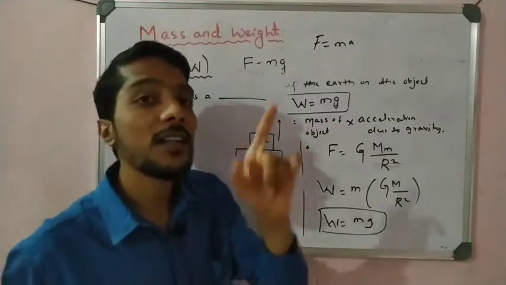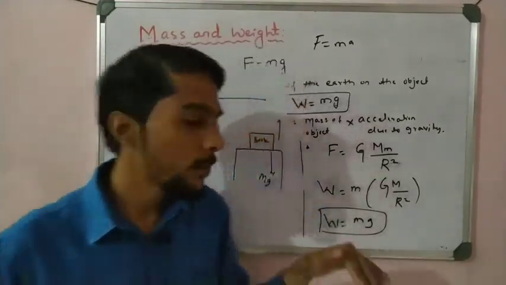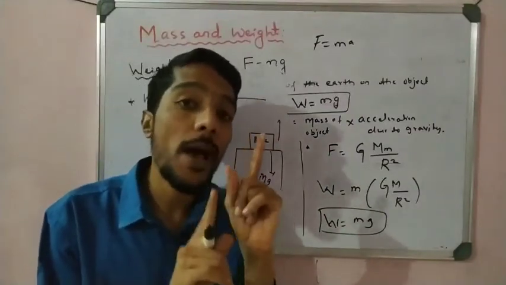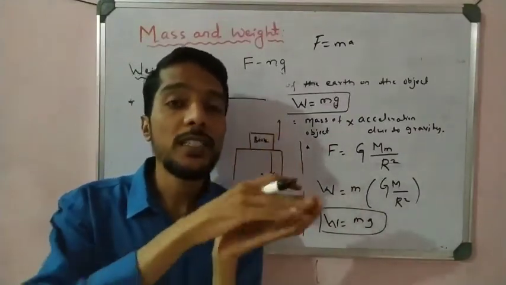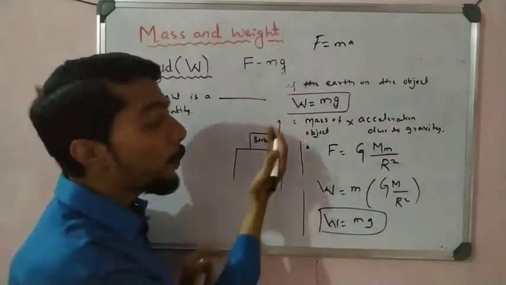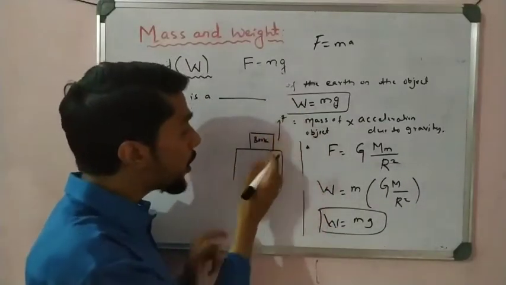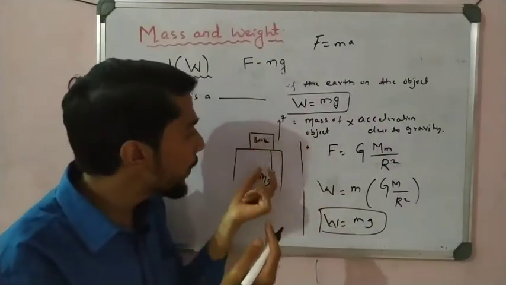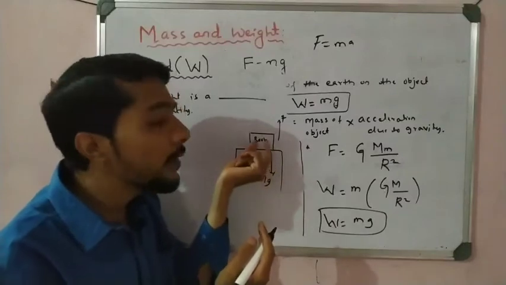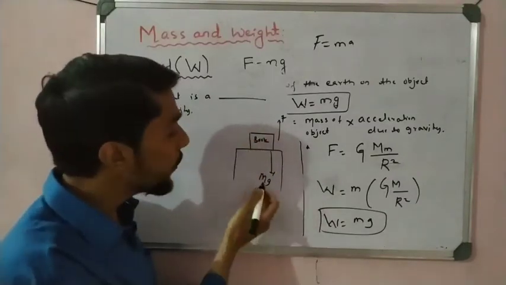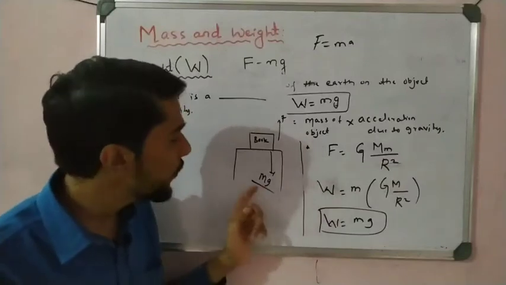We already learned in Newton's third law that when an object is kept on a table, two forces act on the object and those forces are balanced. That is why the object is at rest, and action and reaction are equal and opposite. One is the upward force, F1, because the table pushes the book upward, and at the same time the book also pushes the table downward with the force mg.